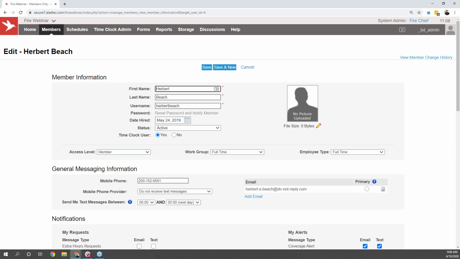But one thing to note is each individual at your organization will be able to have their own login and their own password to the system. So they'll have their own specific profile where they can see all of their information and everything that pertains directly to them.